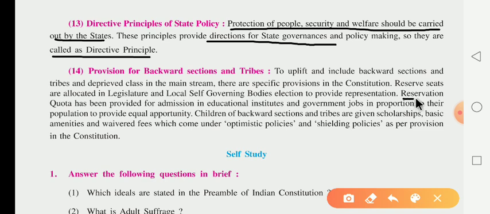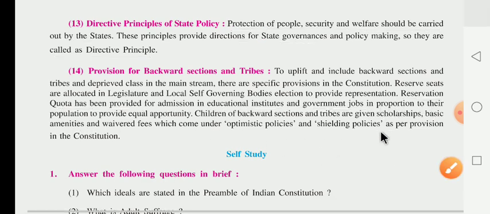Dear children, they have also given a reservation quota for admission in educational institutions and government jobs in proportion to their population. It means their quota was given for admission in educational institutes as well as in government jobs in proportion to the population, to provide equal opportunity. Children of the backward sections and tribes are given scholarships.